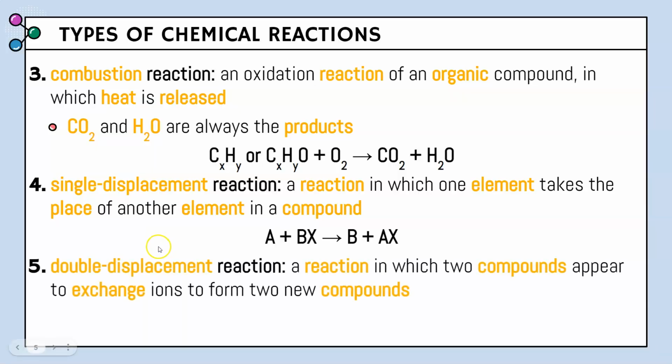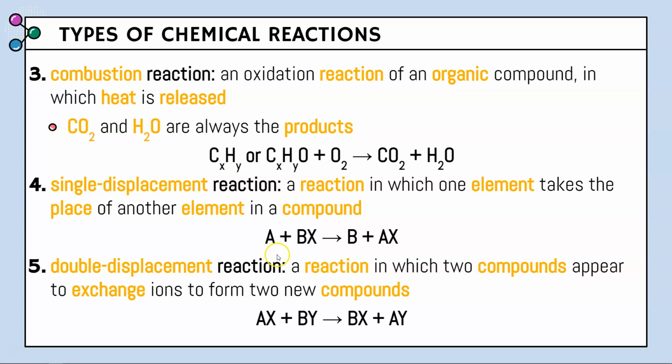And the fifth type of reaction is double displacement reaction. A double displacement reaction is a reaction in which two compounds appear to exchange ions to form two new compounds. And the structure of that double displacement reaction is AX plus BY yields BX plus AY, where the A and B switch places. So the A is now going to be with the Y and the B is going to be with the X.